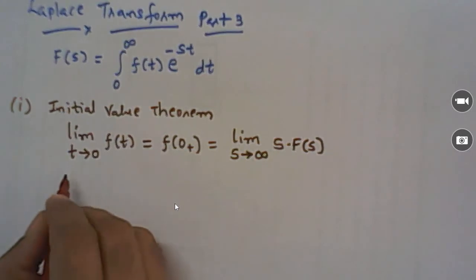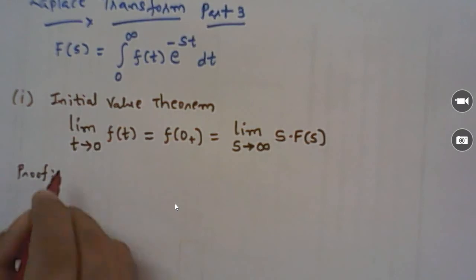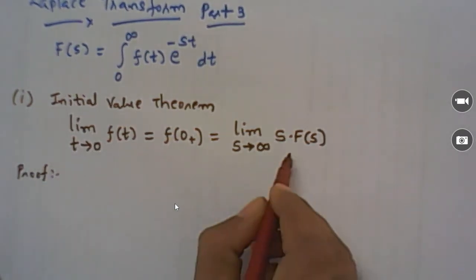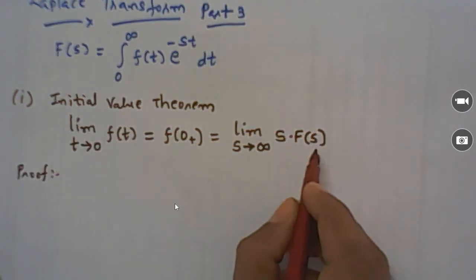So let me prove this theorem. This s into F of s, what does this indicate? It is nothing but the Laplace transform of a derivative.